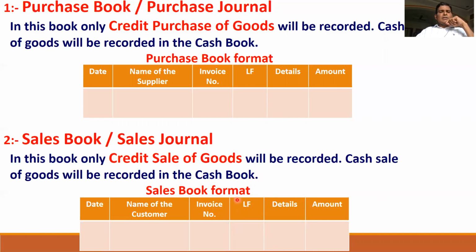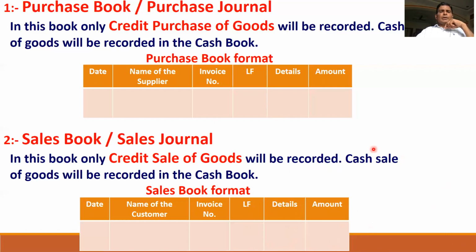What is the format? This is also a 6 column format. The date on which we sold goods is recorded in the date column, and the name of the customer is recorded in the name column. The invoice number or bill number is recorded in the invoice number column. Ledger folio means the ledger page number of the customer. Details of the sale and the amount will be recorded in the sales book.